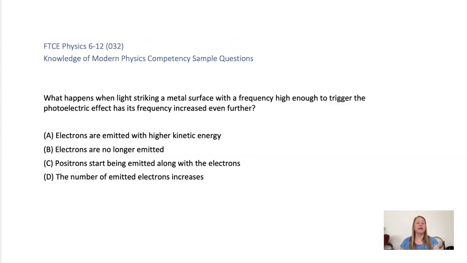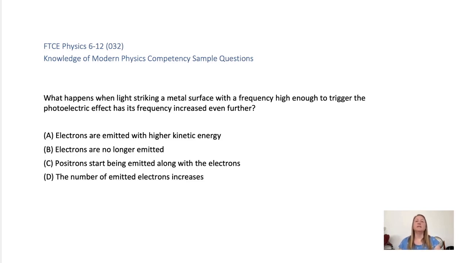What happens when light striking a metal surface with a frequency high enough to trigger the photoelectric effect has its frequency increased even further? A, electrons are emitted with higher kinetic energy. B, electrons are no longer emitted. C, positrons start being emitted along with the electrons. Or D, the number of emitted electrons increases.